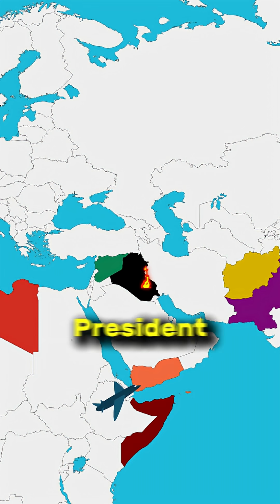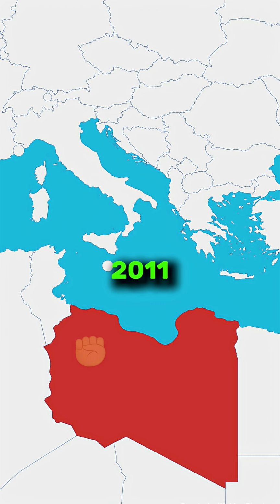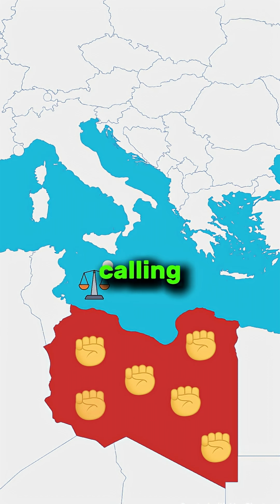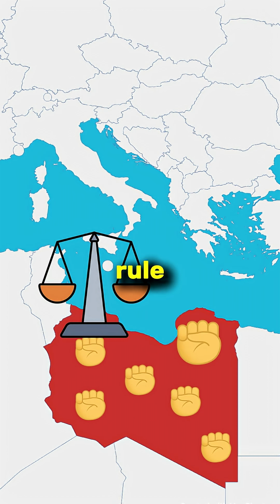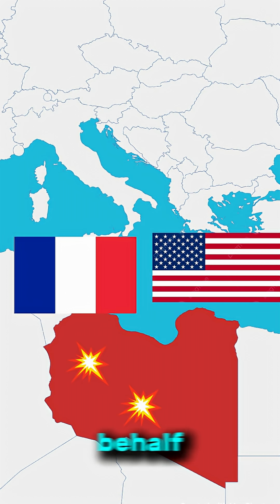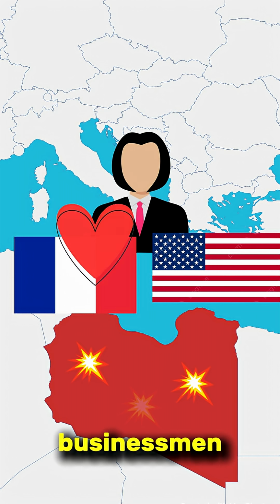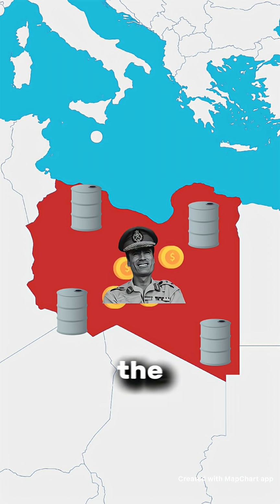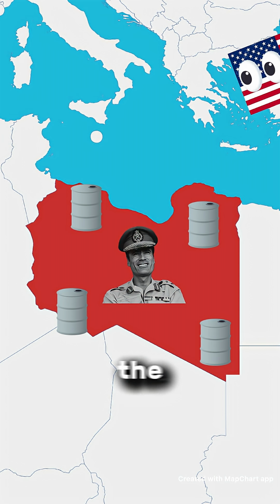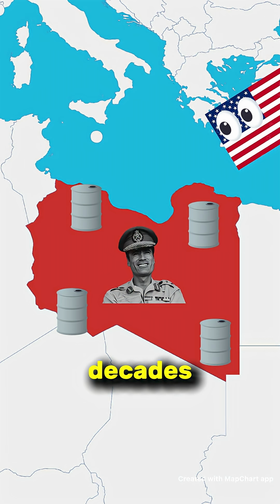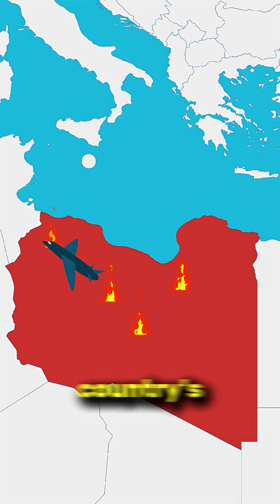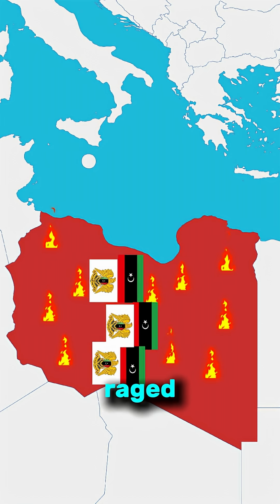Which wars began under President Obama? In 2011, protests broke out across Libya, calling for reforms and an end to Gaddafi's rule. NATO forces began bombing on behalf of rebels in Benghazi, whose leadership was largely made up of pro-Western businessmen. Gaddafi had nationalized the country's oil back in the 70s, so the US had been looking to oust him for decades. NATO bombings obliterated the country's infrastructure, civil war raged for years, and to this day, Libya is considered a